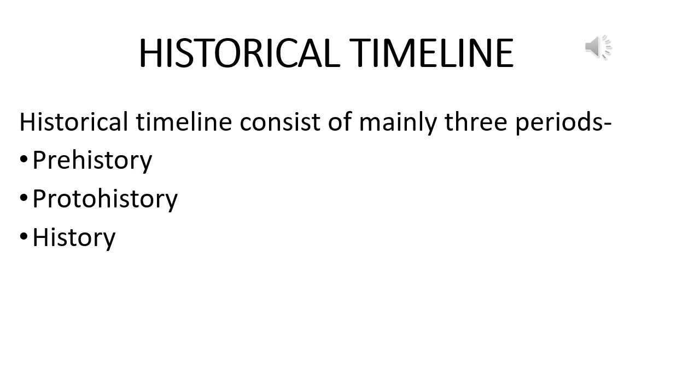So the historical timeline mainly includes three periods. First, prehistory, second, protohistory, and third, history. This division of the historical timeline will give you a better understanding of other divisions or periods of history.